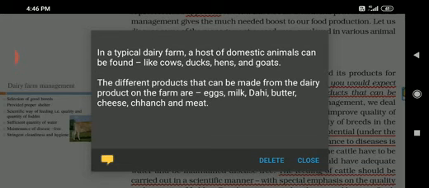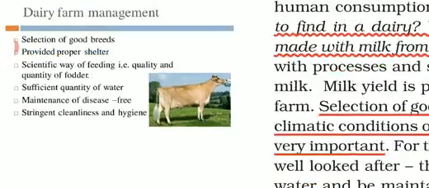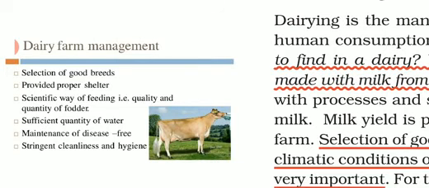And which products are we getting instead of milk? That can be egg, curd, it can be butter, cheese, buttermilk, as well as meat. So this is a very basic understanding of dairy farm management. Number 1 is selection of good breeds. Now here good breeds means only those varieties should be kept that should be disease resistant, free from